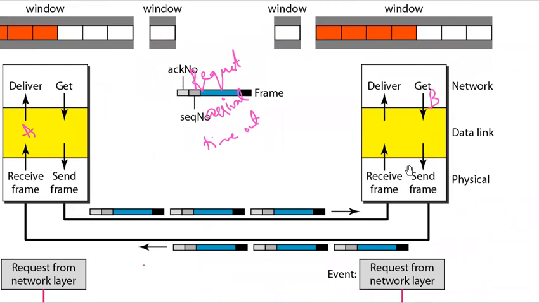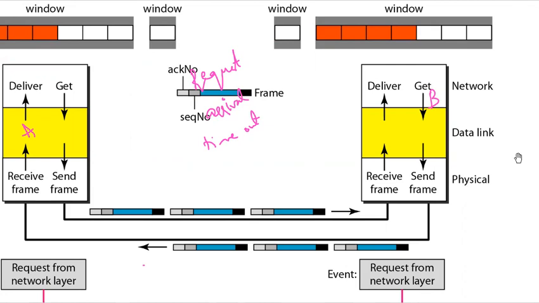Whenever a frame arrives, the receiver needs to check the frame and pass it to the network layer. It also needs to check whether all the frames that this side, network B, has sent to network A have been received properly or have been lost. So it has to check all the acknowledgements, and both of these concerns must be taken care of in one event, the arrival event.